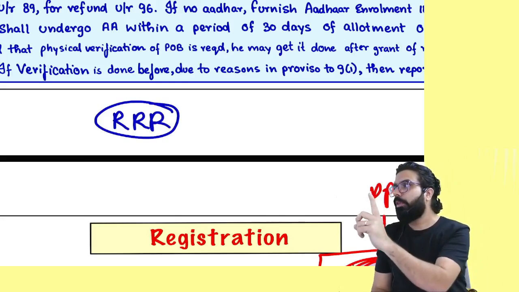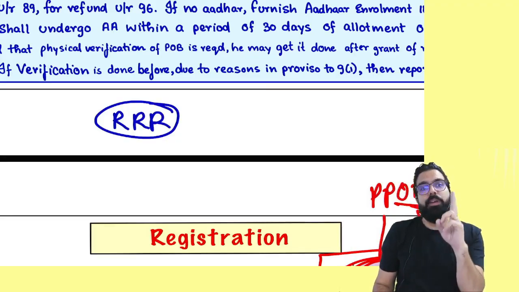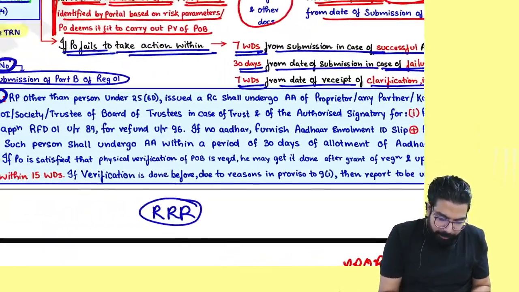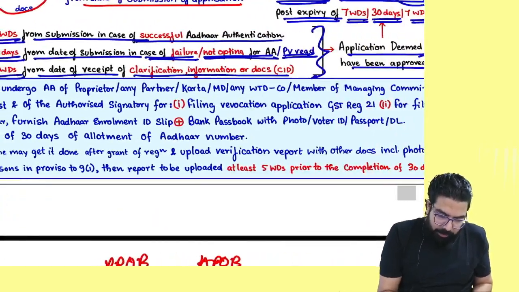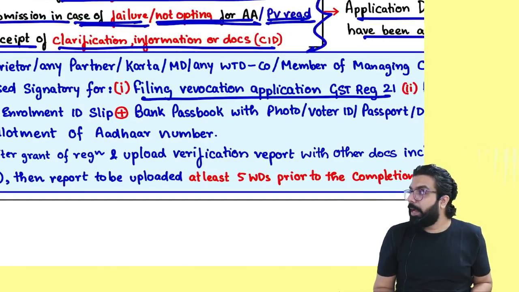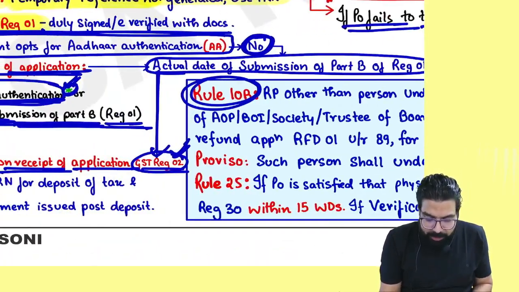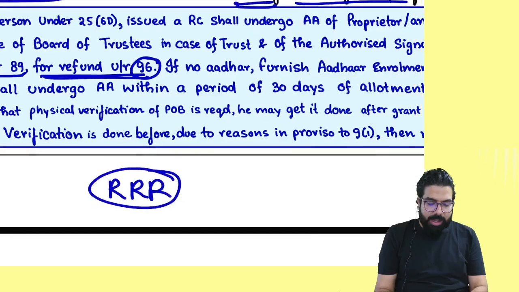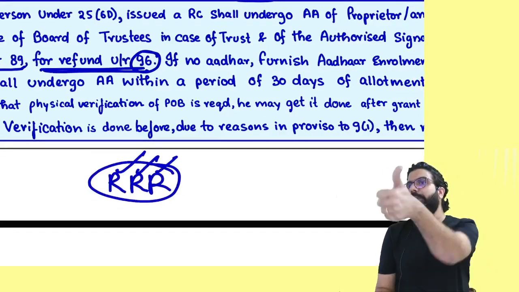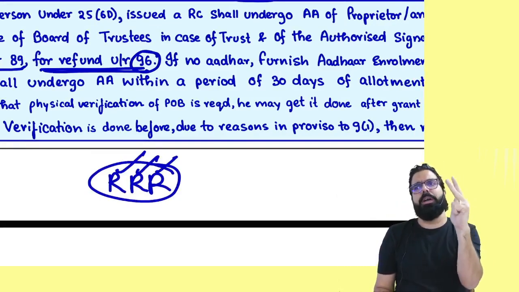Number 2, refund, if you want to apply under rule number 89. Sir, it's written here only. People started writing. Everyone here, for filing revocation application, for filing refund application under rule number 89, for filing refund under rule number 96. RRR. What is RRR, everyone? Revocation application, refund application under rule number 89 and refund application under rule number 96.